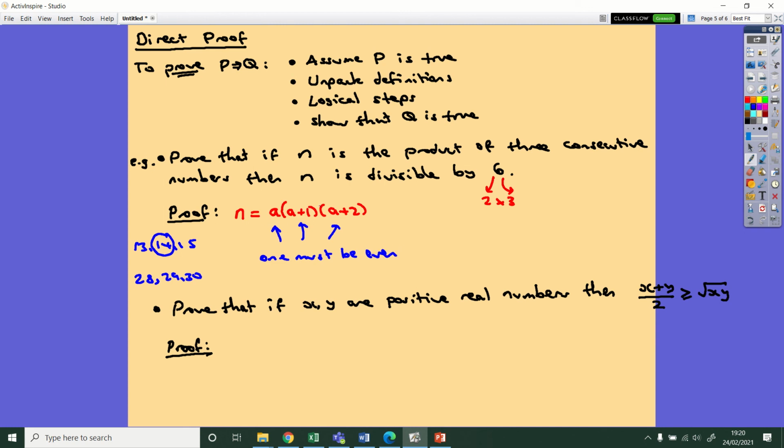And then in the same way, if there's 3 in a row, then one of them has to be a multiple of 3, because there's no other possibility. In our example here, the 30 divides by 3. So as well, one must be a multiple of 3.